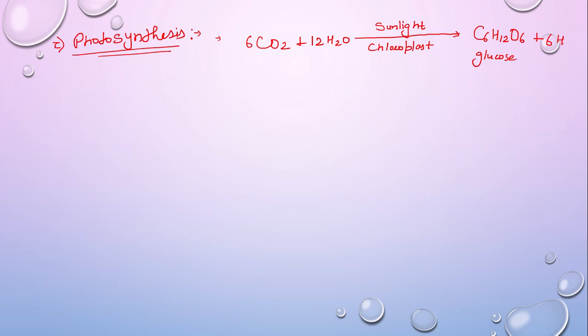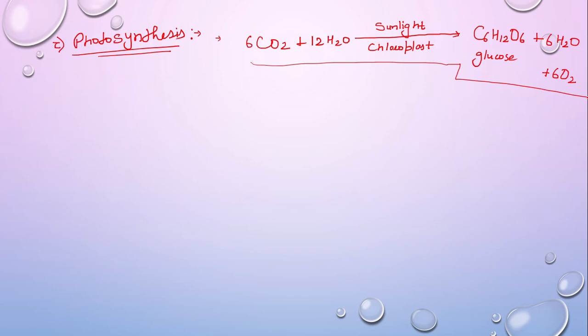What is it? 6CO2 plus 12H2O in the presence of sunlight, that is light energy, and chloroplast, the plant prepares its food, that is C6H12O6. What is this? This is glucose, plus 6H2O is liberated, plus 6 O2, oxygen molecules, is liberated, right? So this is the overall equation of photosynthesis.